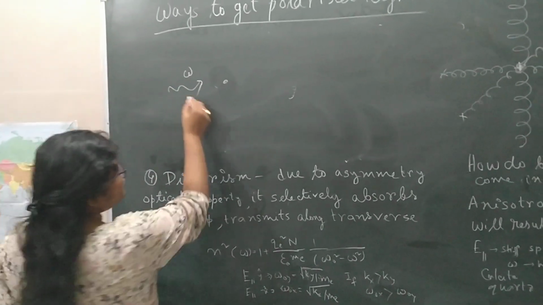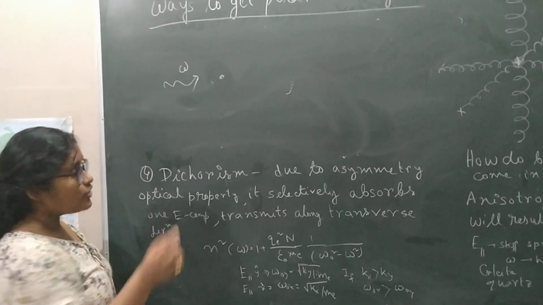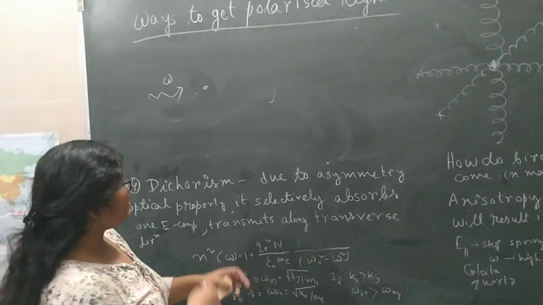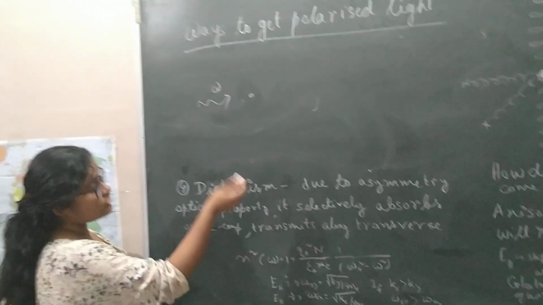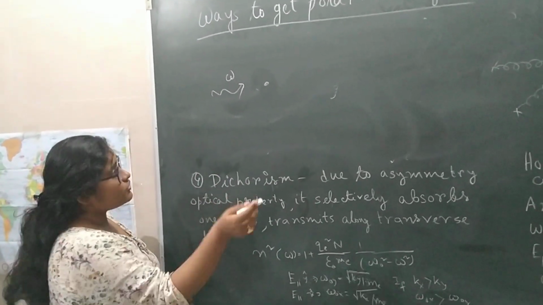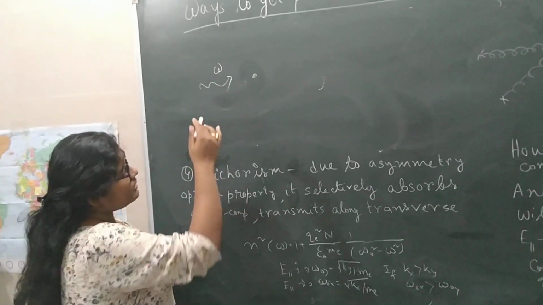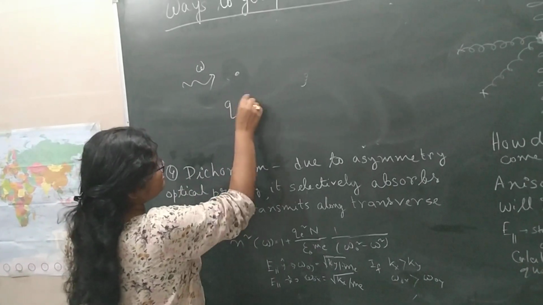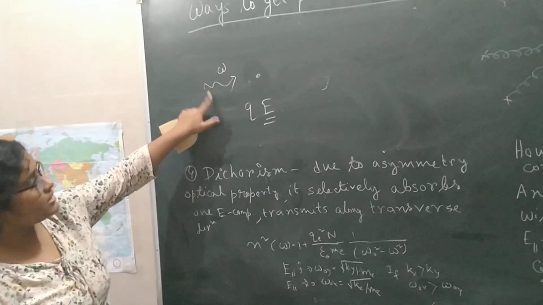How is it? Whenever there is incident electromagnetic radiation, there will be a Coulomb force which will try to give the electron acceleration. But due to the binding forces between the electron and the nuclei, the electron will try to get back to its position. So this motion can be a simple harmonic oscillation, and the motion will be a forced vibration, because the force is Q into E, where E is the electric field of the incident light.